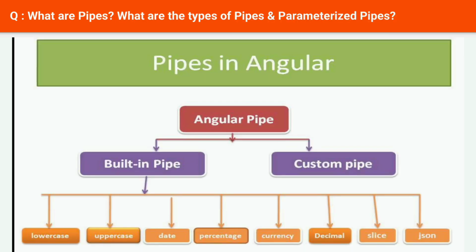Next question: what are pipes? What are the types of pipes and parameterized pipes? Transforming and showing the modified data to the user is what pipes are used for in Angular. Pipes help to fine-tune the data and display value transformation to the user. Pipes can also be thought of as styles that we apply in the HTML template. A pipe takes in some data as input and returns an output based on the result of the transform function evaluation.